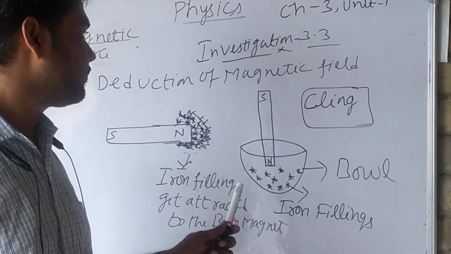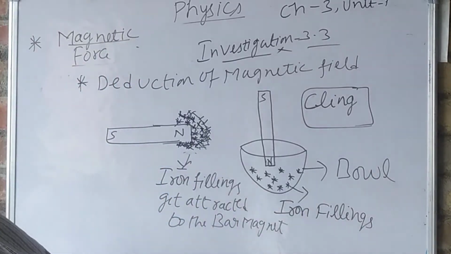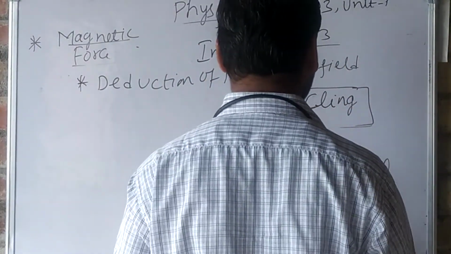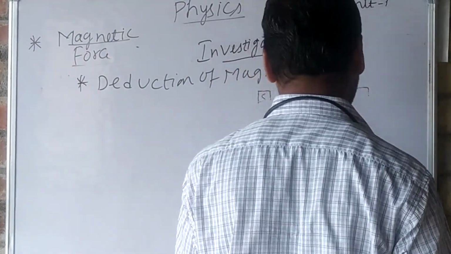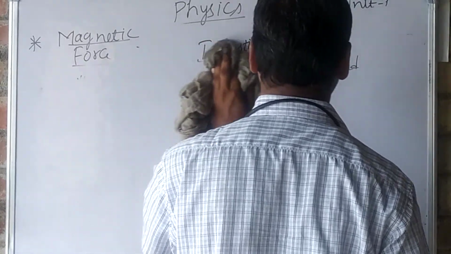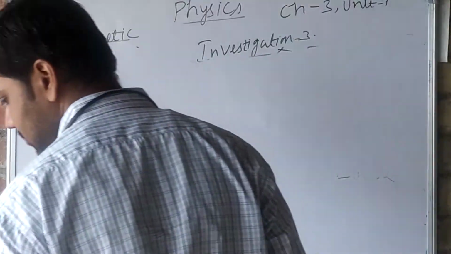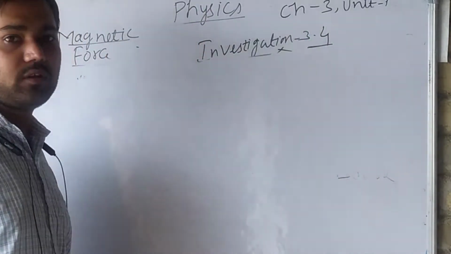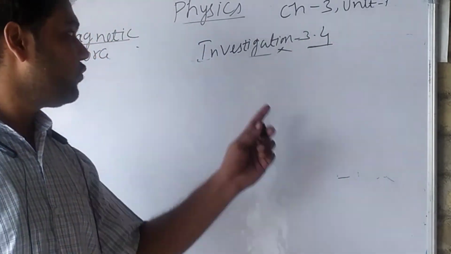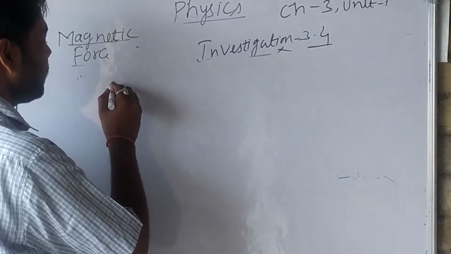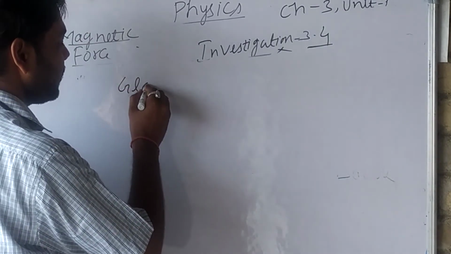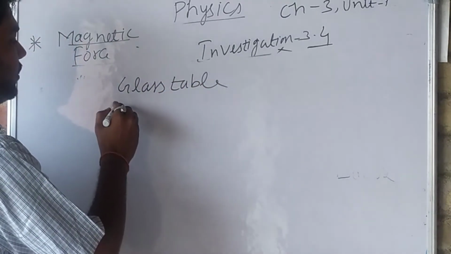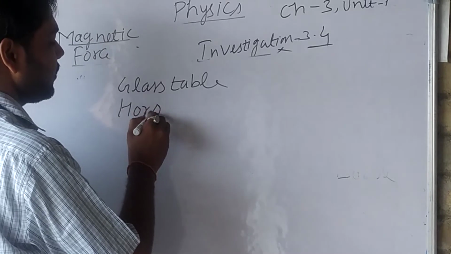Understand? So next we have investigation 3.4. So what do we need for investigation 3.4? First, we need a glass table. Second, a horseshoe magnet.